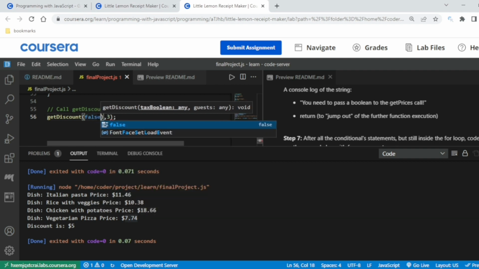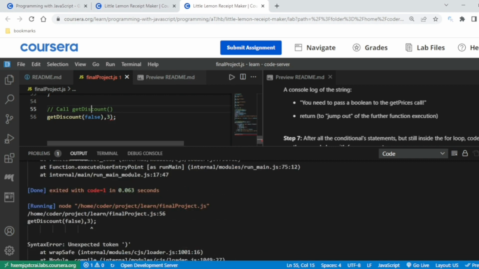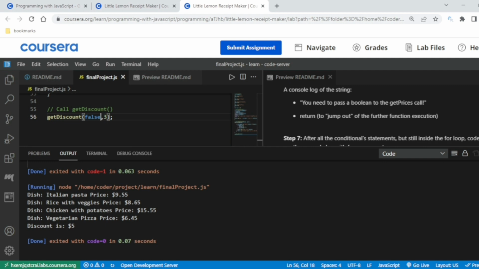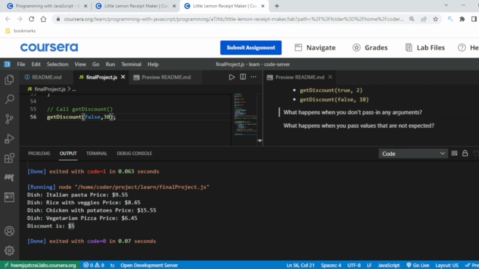you should play around with this to understand it better. Oh, I've made some error. Yes. All right, so this is what the actual prices look like, and the discount is 5 because it is 3. If I do it as 30, what will be the output? At last, they are asking these kinds of questions: what happens if you don't pass any argument? What will happen if you pass values?